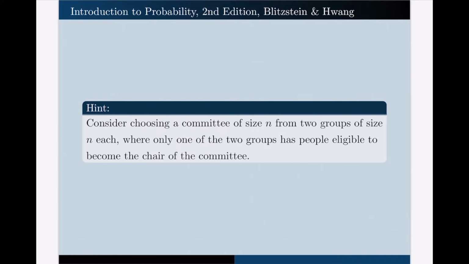Consider choosing a committee of size n from two groups of size n each, where only one of the two groups has people eligible to become the chair of the committee. Okay, so let us solve the problem now. I want to solve the problem in two different ways. One, I want to follow the story proof mentioned in the book. And then for the second method, I want to show you how you can use Newton's binomial theorem to prove this equality.